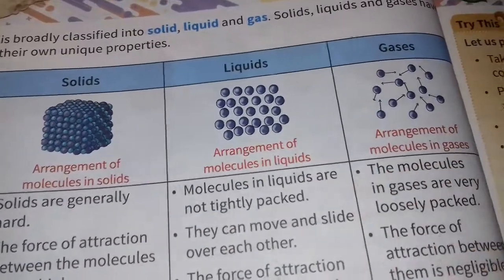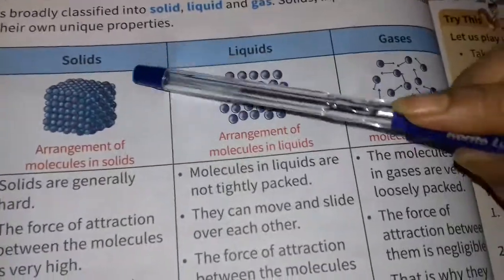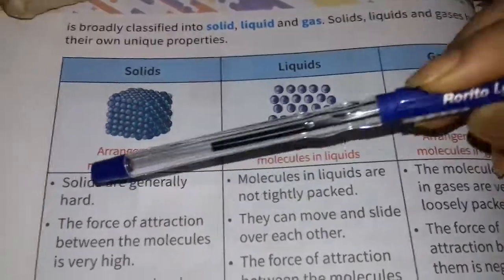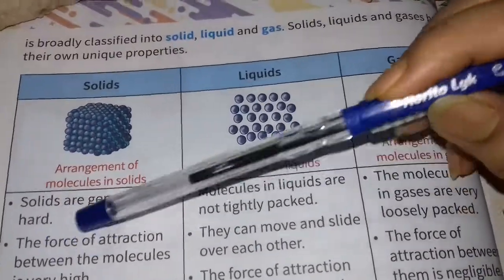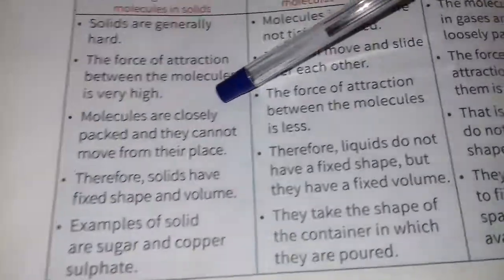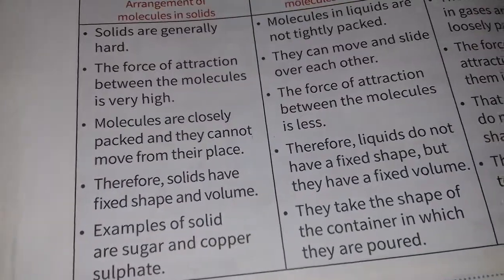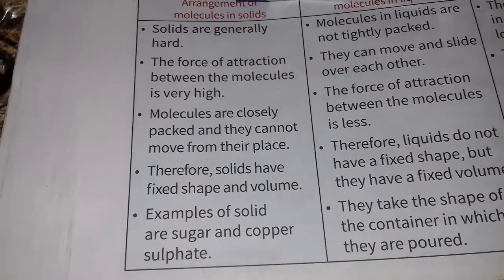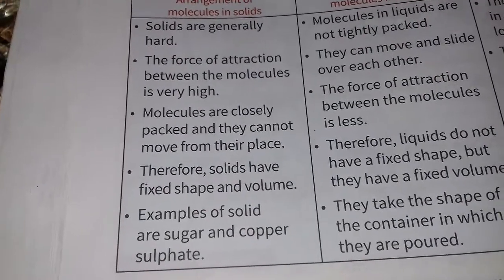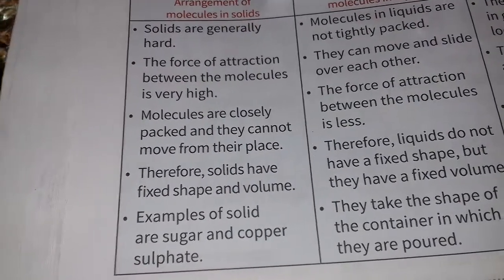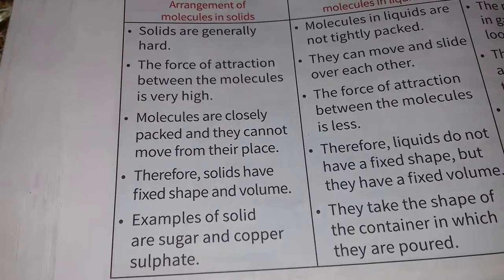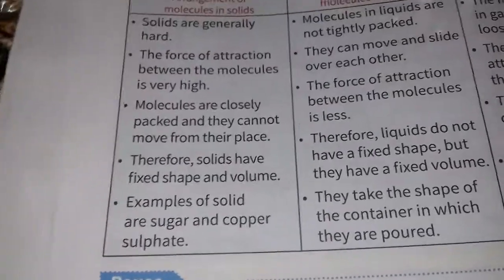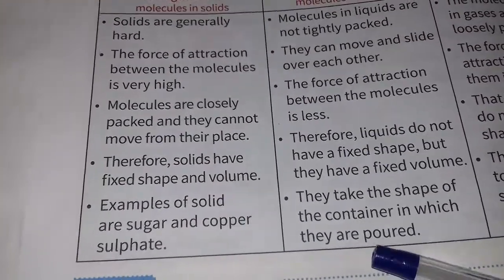Here are the characteristics of the arrangement of molecules. Firstly, I am telling you the arrangement of molecules in solids. Solids are generally hard. The force of attraction between the molecules is very high. Molecules are closely packed. You can see here, these round figures are molecules. They are closely packed and they cannot move from one place to another. Therefore, solids have fixed shape and volume. Examples of solids are sugar, copper and sulfur.